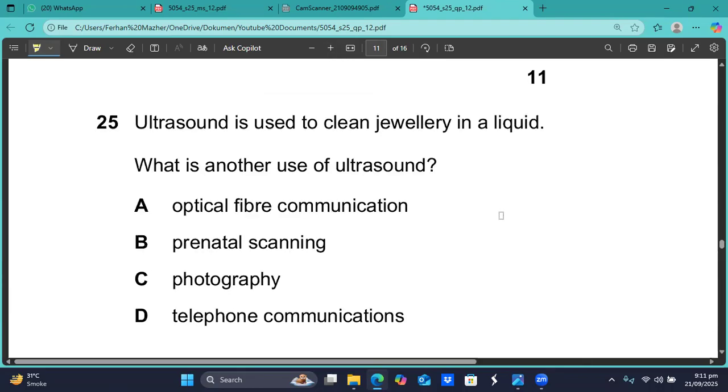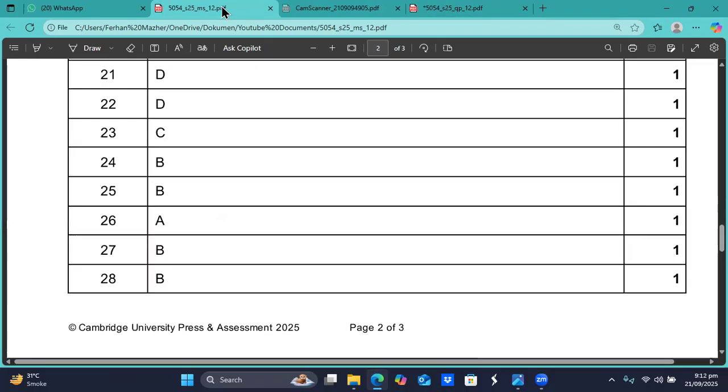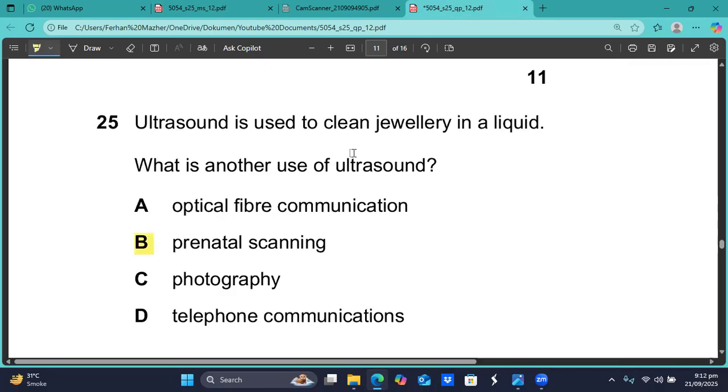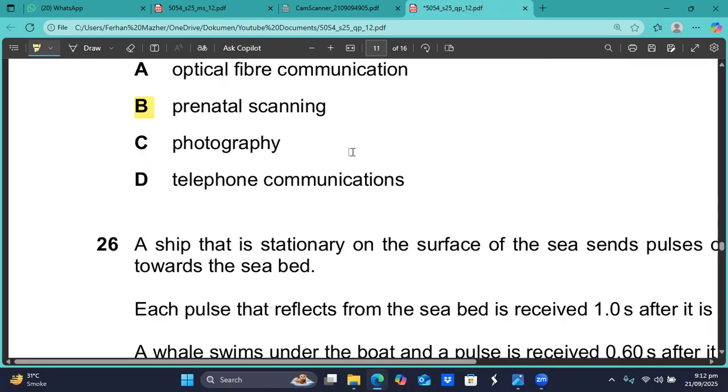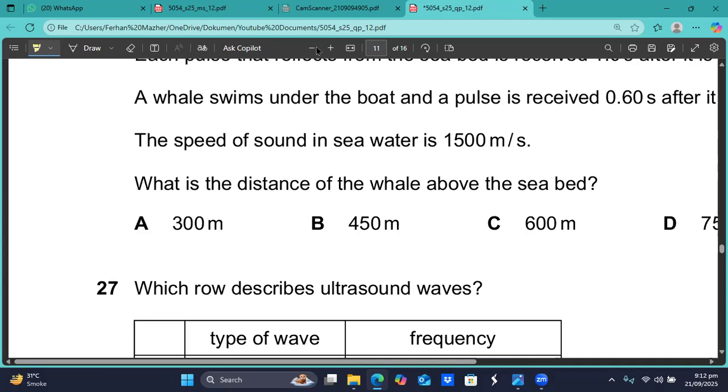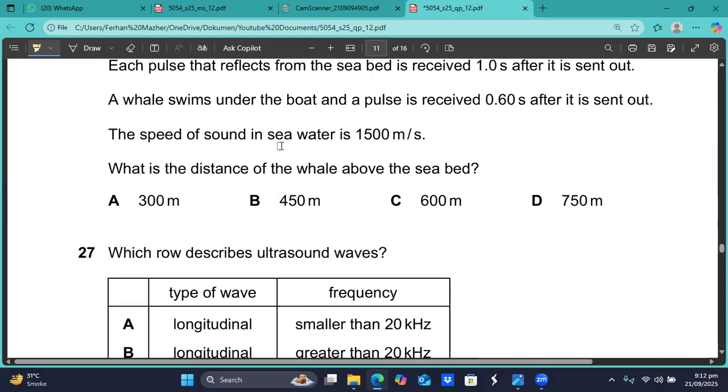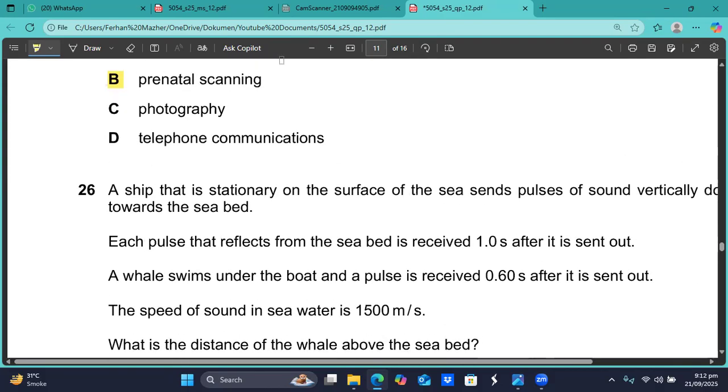Question number 25, ultrasound is used to clean jewelry in a liquid. What is another use of the ultrasound? Ultrasounds are used to clean the jewelry. Ultrasounds are used for prenatal scanning, a very, very famous use of this. So question number 25, I think B is the option, sir, which is the right answer, sir. Question number 26, showing up on your screen.